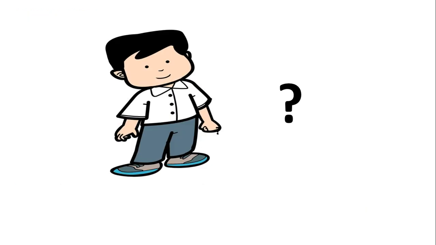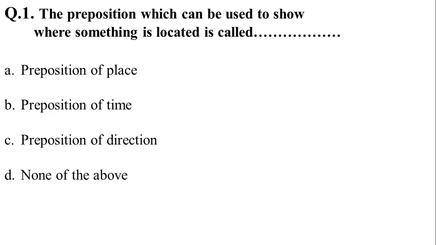Now students, it's your question time. Let me ask you some questions. Question 1. The preposition which can be used to show where something is located is called option A, preposition of place, option B, preposition of time, option C, preposition of direction, and option D, none of the above. Your correct answer is option A, preposition of place.